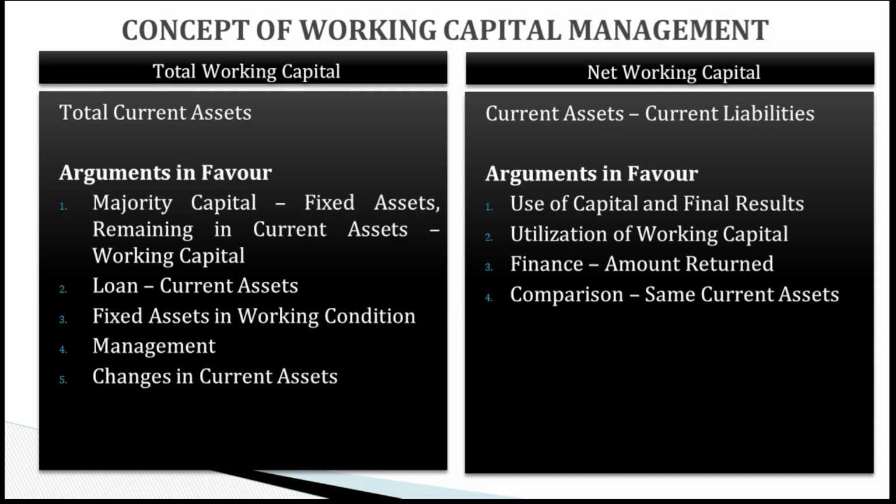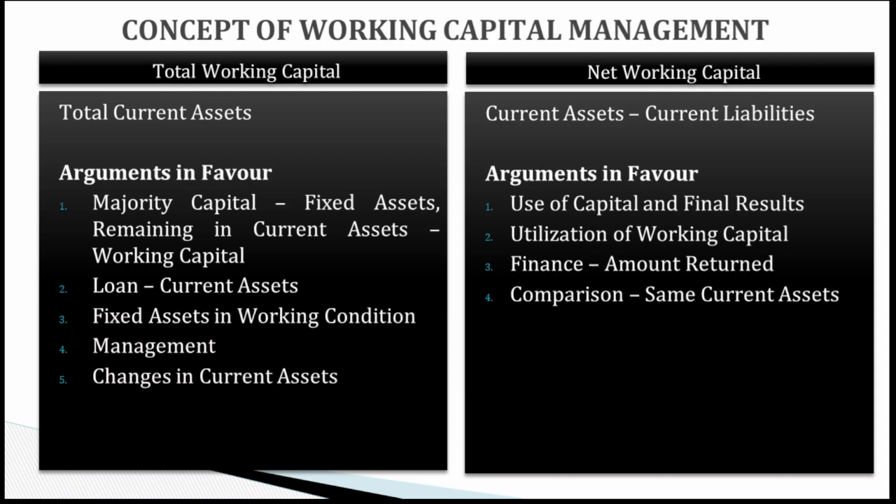On the right hand side we can see the net working capital concept. It considers the current liabilities also. Here the current assets are the major component from which the current liabilities are subtracted, reduced, and whatever amount we get is called net working capital.